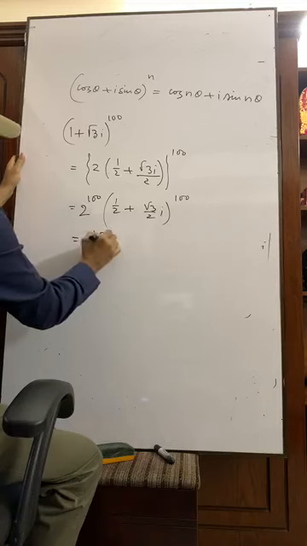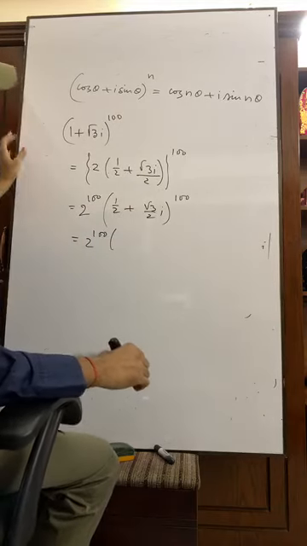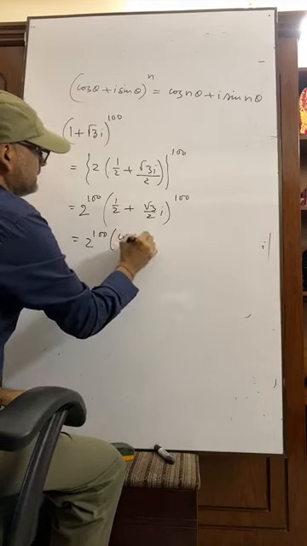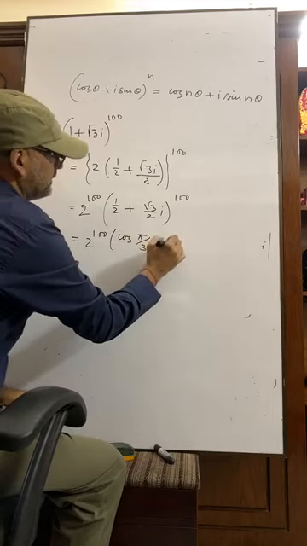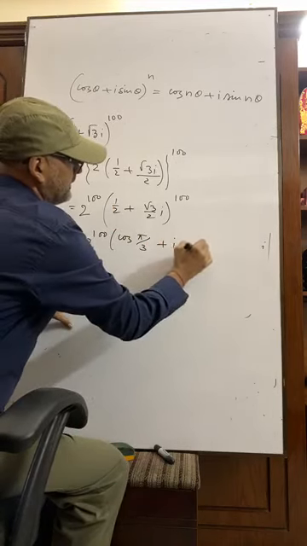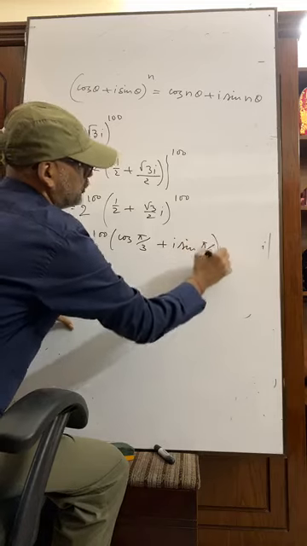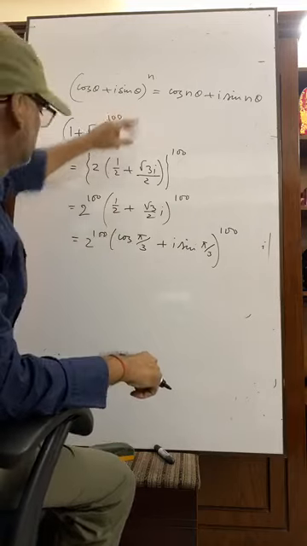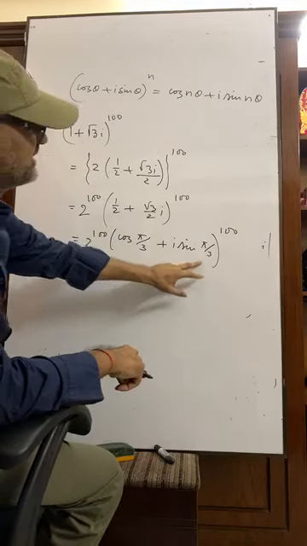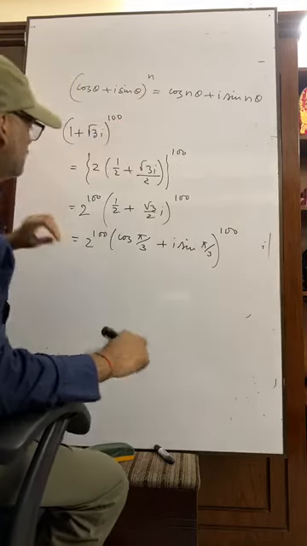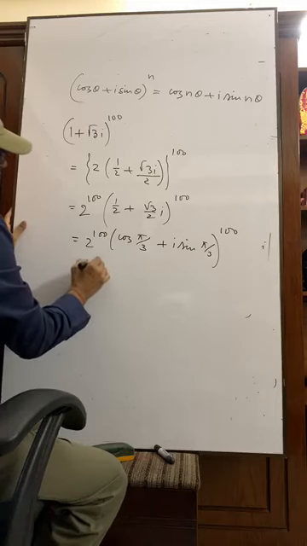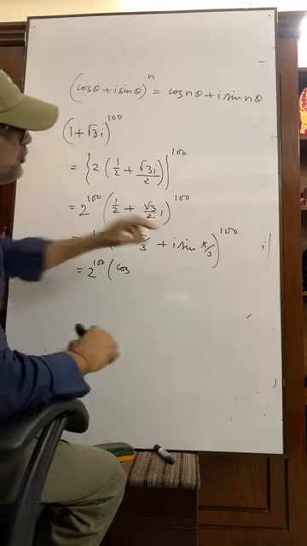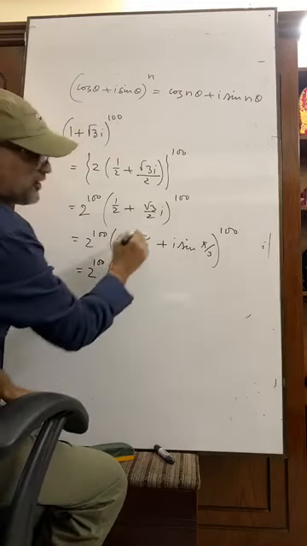Now we can apply the formula. Before that, this is (cos pi by 3 plus i sin pi by 3) whole to the power 100. Now see what is the formula: (cos theta plus i sin theta) whole to the power n equals cos n theta plus i sin n theta. N equals 100, theta equals pi by 3.